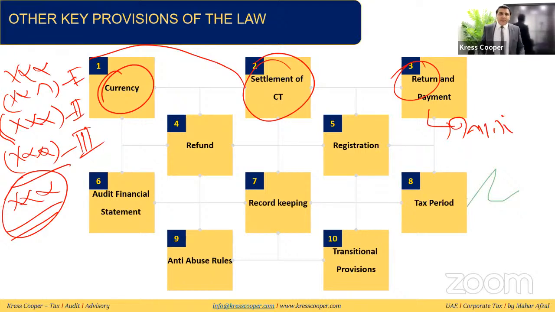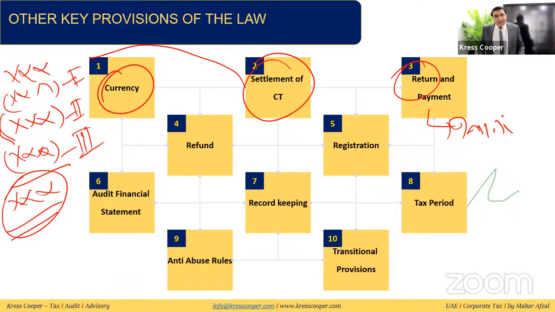So if the companies have their financial year starting from 1st of July 2023, their 12-month tax period will end on June 30th, 2024. They have a further 9 months. They will be liable to submit the return and to make the payment, at maximum, by 31st March 2025.